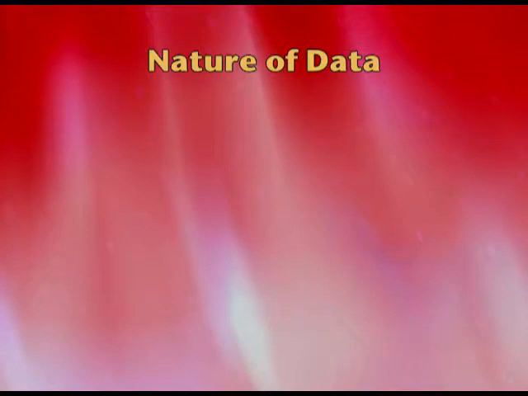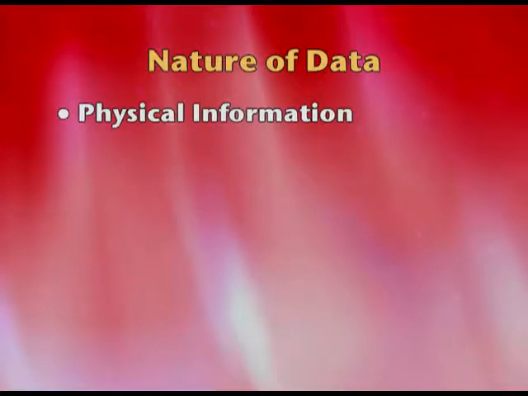Let's move on to the next topic, which is nature of data. Now we have 5 kinds of data here. Let's understand what is data first. Data basically means information. So information we have in 5 different regards. We have the physical information. So physical information basically refers to the physical aspects of a person we are studying.